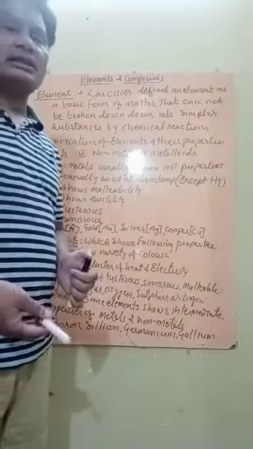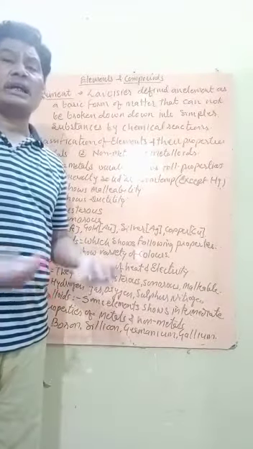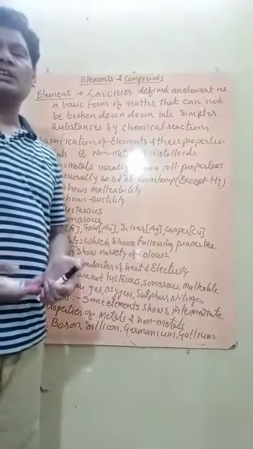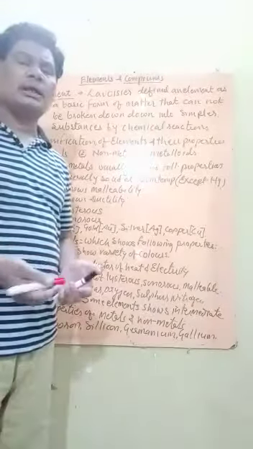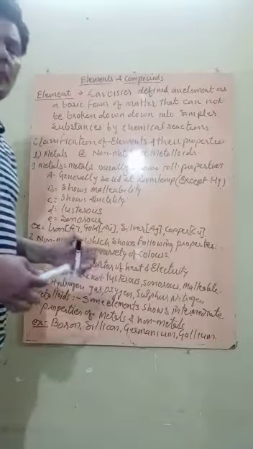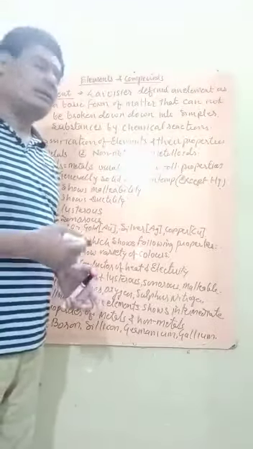They are lustrous. Lustrous means having a shine, like gold, silver and platinum, they have a shine. So these are some properties shown by metals.